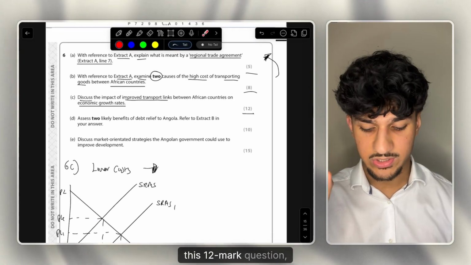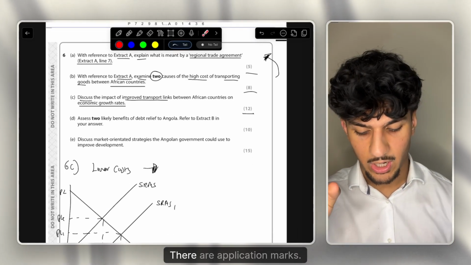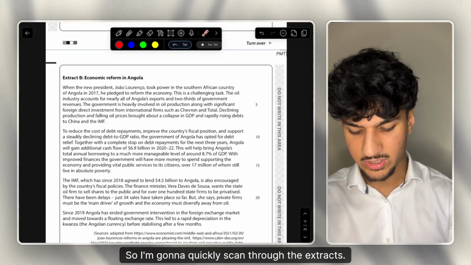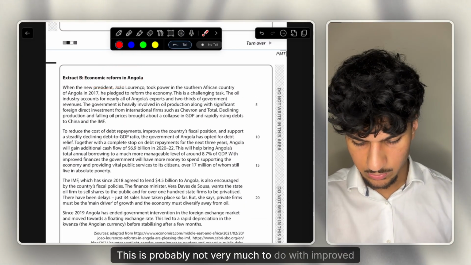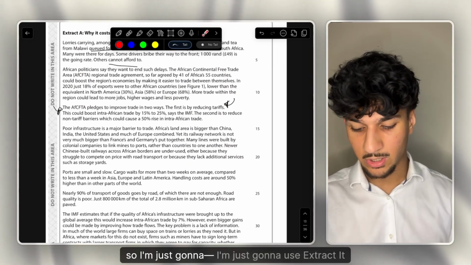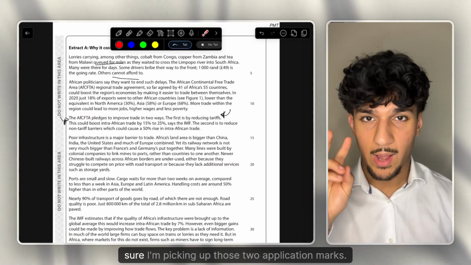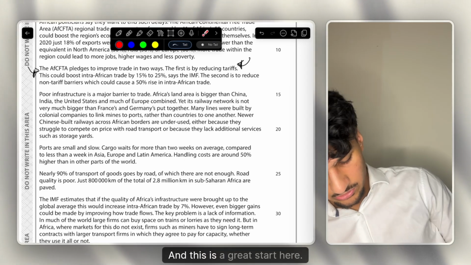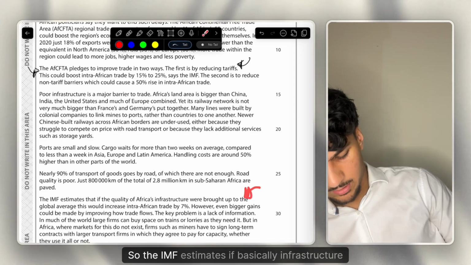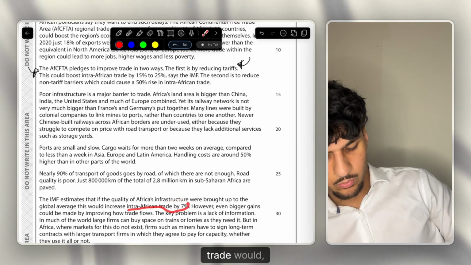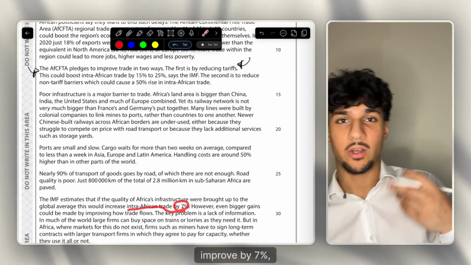And of course, with this 12-mark question, you still need to be wary. There are application marks. So the question's on improved transport links, so I'm going to quickly scan through the extracts. This is probably not very much to do with improved transport links, so I'm just going to use extract A again and get out a few stats just to make sure I'm picking up those 2 application marks. And this is a great stat here. The IMF estimates that if infrastructure improved, intra-African trade would improve by 7%, which is a great stat to use.